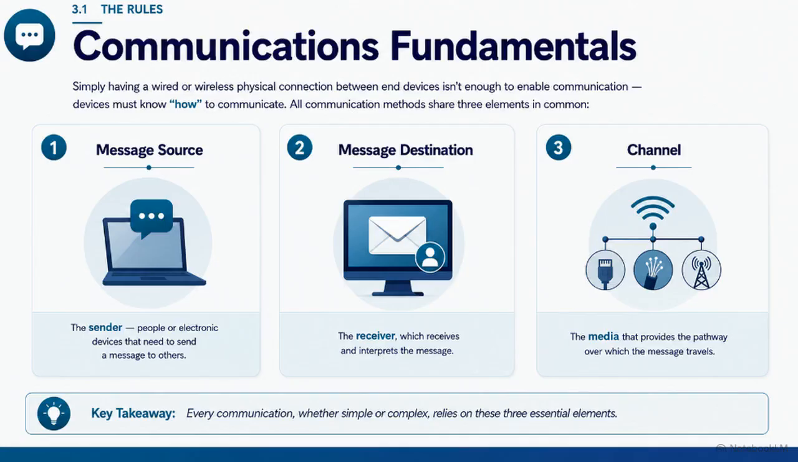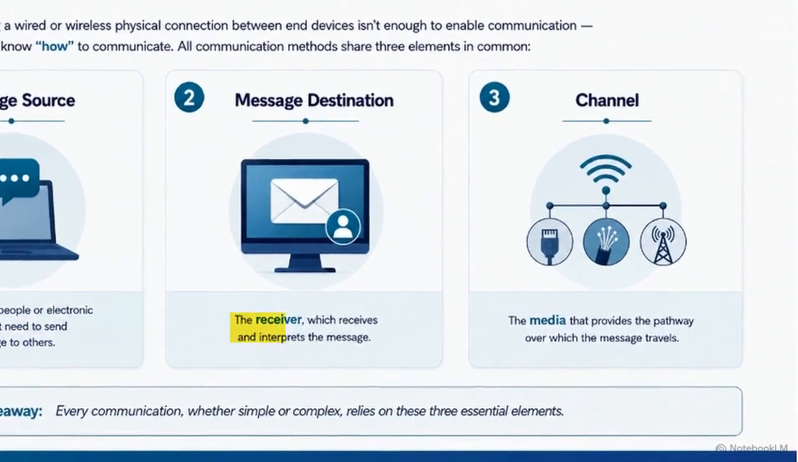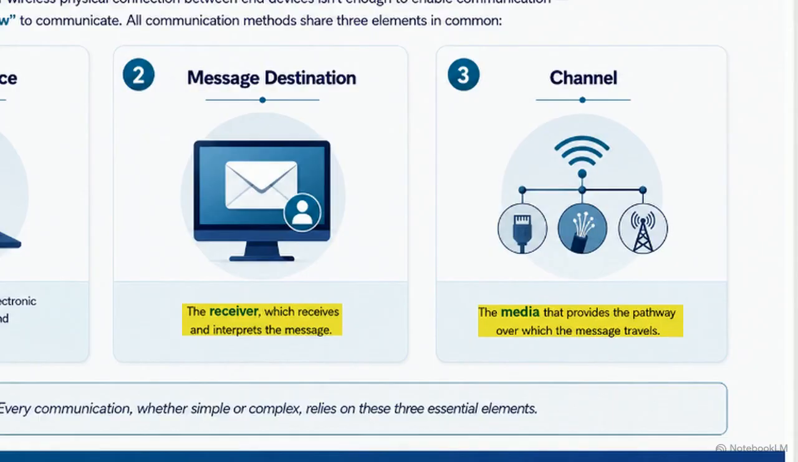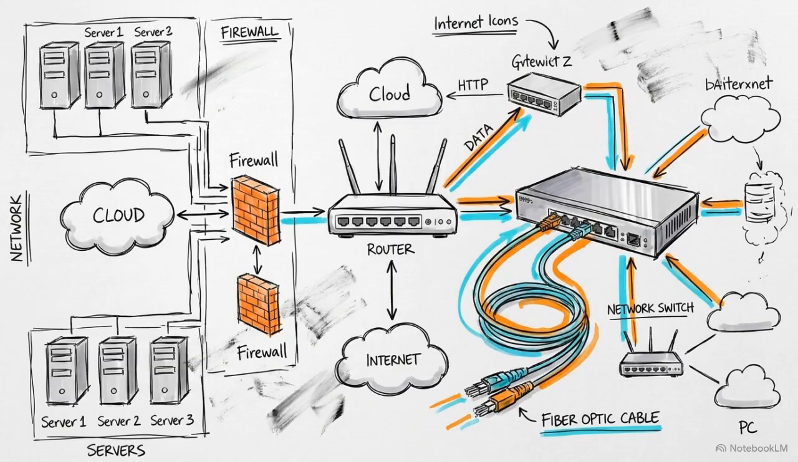To build a communication system, you need three elements: a message source, a destination, and a channel. First, the source initiates a data transfer. Second, the destination catches and interprets it. Finally, the channel provides the pathway. For these three physical elements to successfully exchange data, they require a strict set of operating agreements, known as a